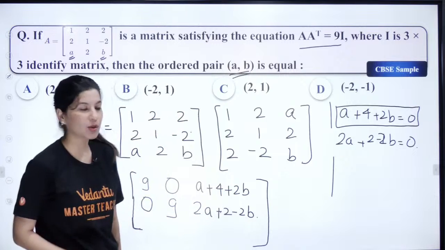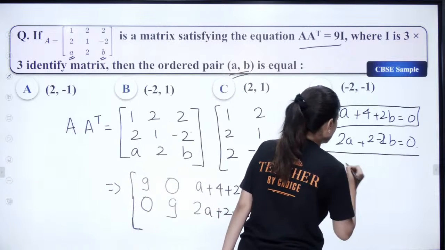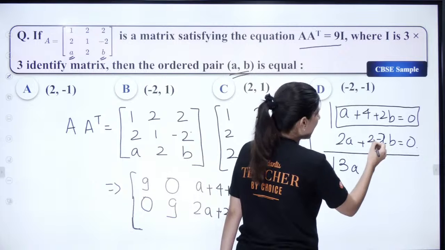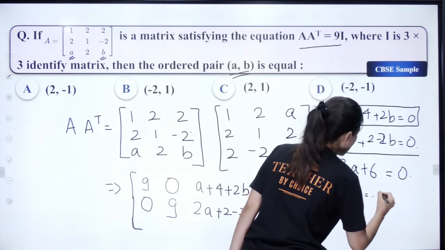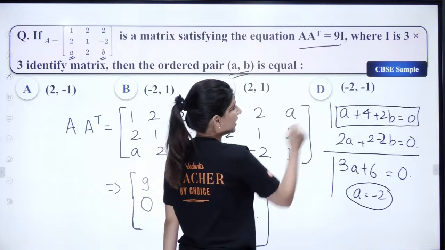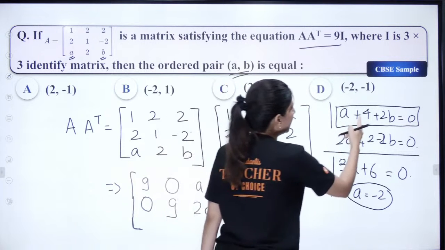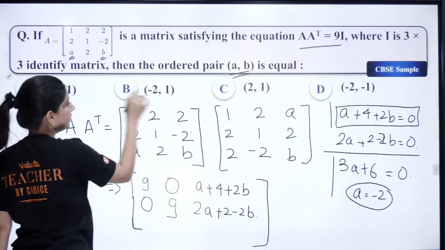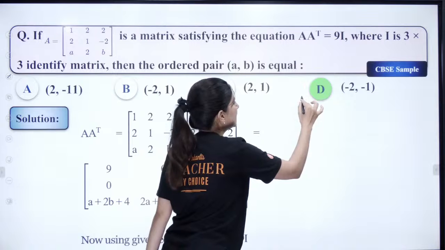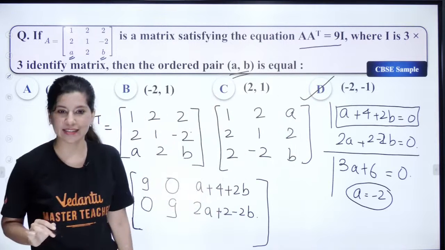Right? What we can do is add these two. So 3a plus 6 is equal to 0. a is equal to minus 2. The moment I plug in a as minus 2, that will give you b is equal to minus 1. So minus 2 comma minus 1, that is option D. Yes, option D, absolutely right.